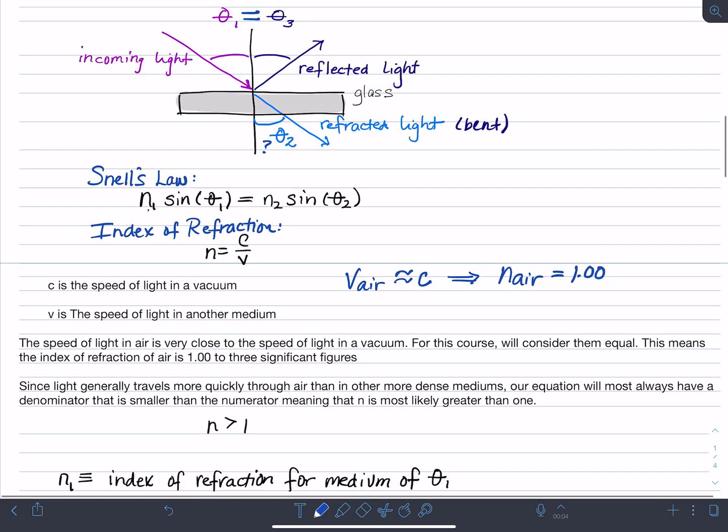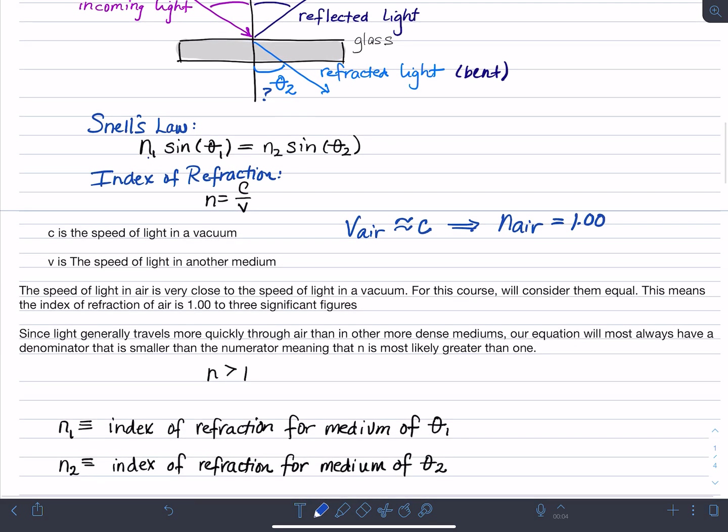And the whole point of having these numbers, and even using Snell's law, is that if we know one index of refraction, we can typically find the other one. If we know both n1 and n2, and we know potentially one angle, then we can solve for the other angle. It just allows us to understand the relationship between the speed that the light is traveling with, which is summed up in n, and how the light bends as it hits the separate mediums.